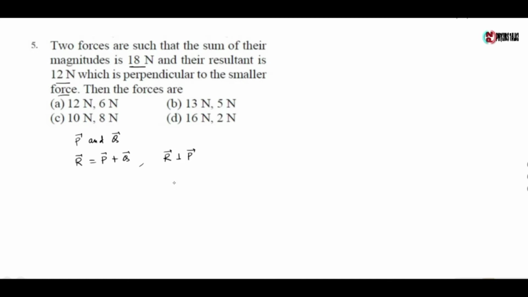Now according to the triangle law, they form a right angle triangle. For a right angle triangle, Q square is equal to P square plus R square. Now Q square minus P square equals R square.